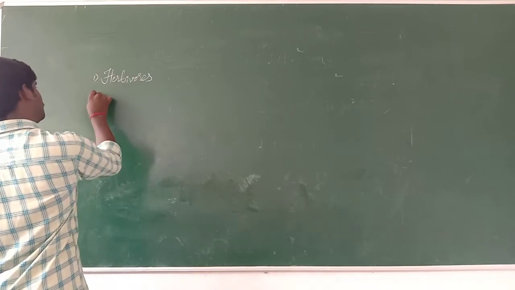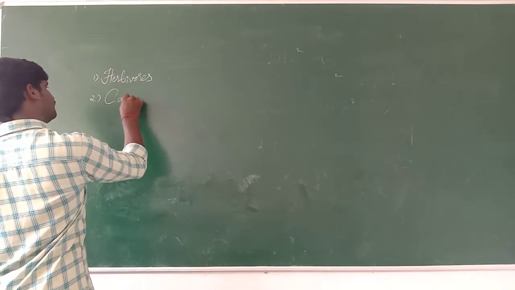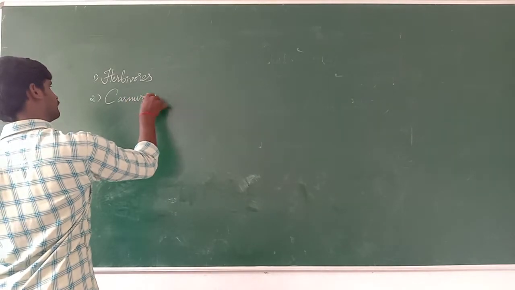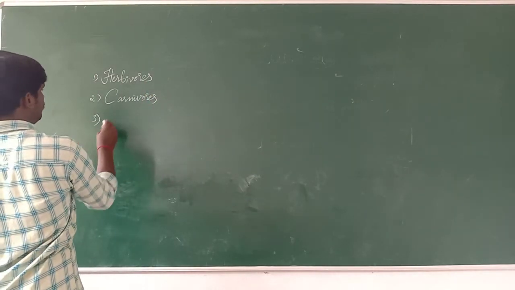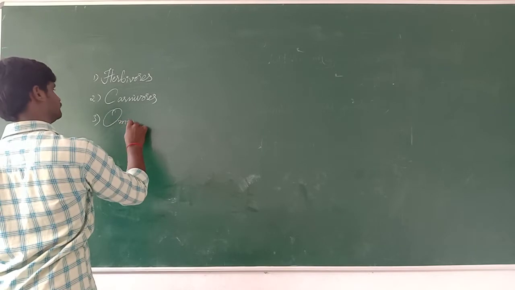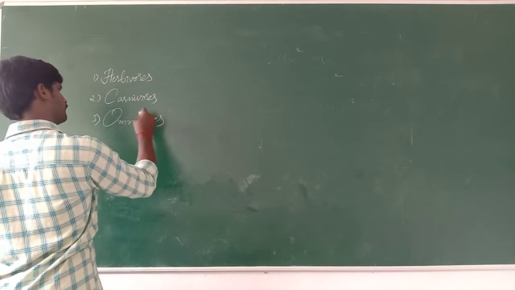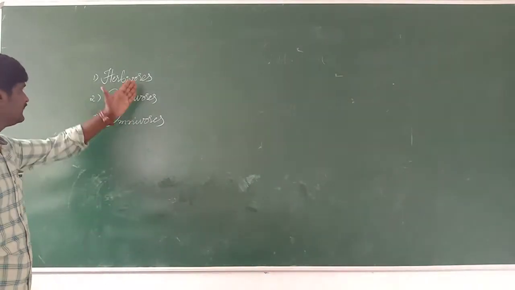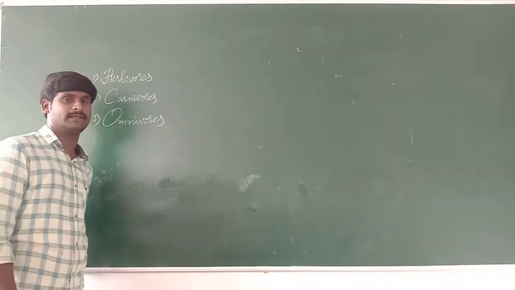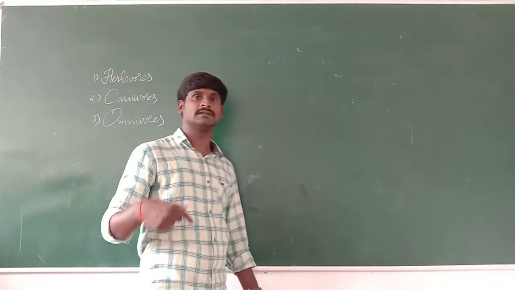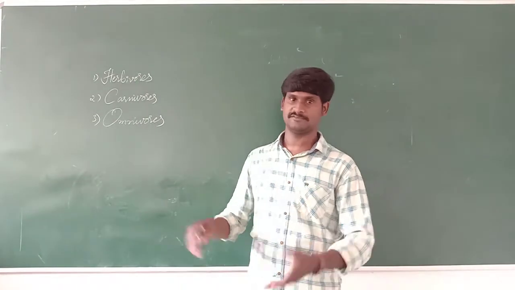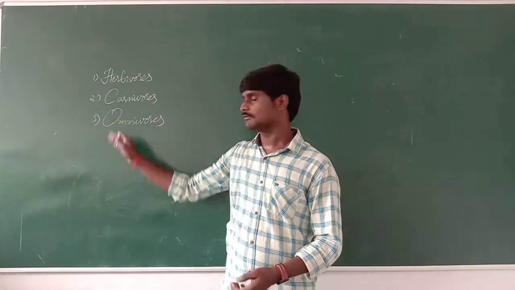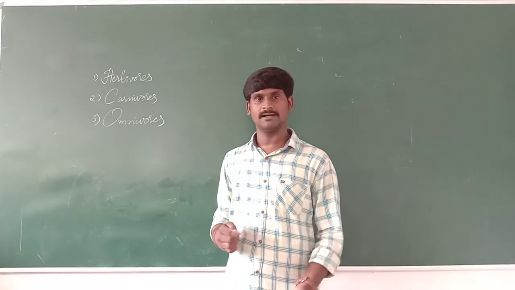And the second one is called carnivores, and the third one is called omnivores. Herbivores, carnivores, omnivores. These are the three types of nutrition. By taking in food, they come in three types. We have some idea.